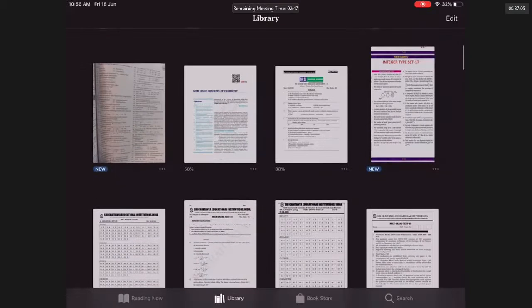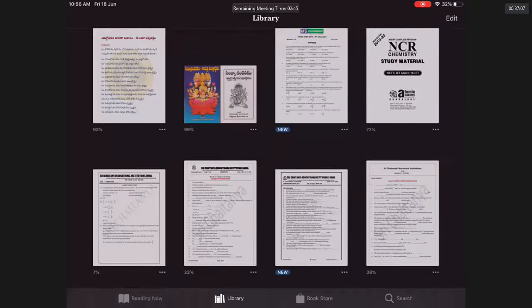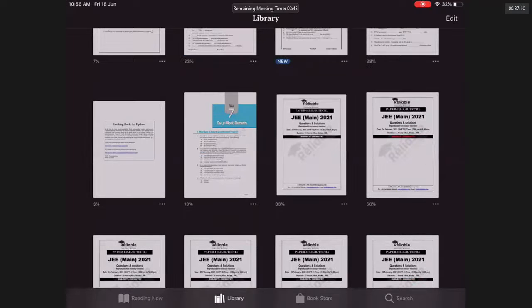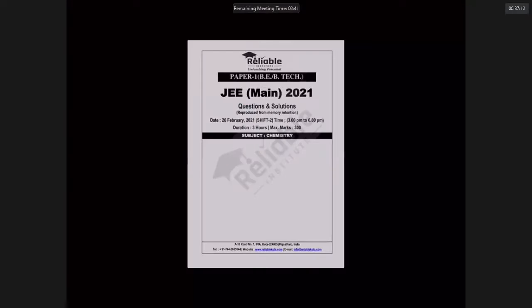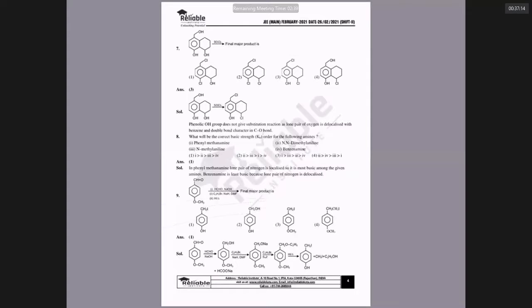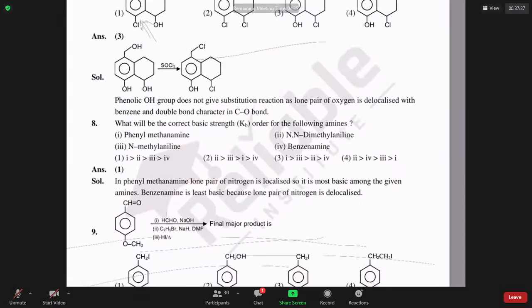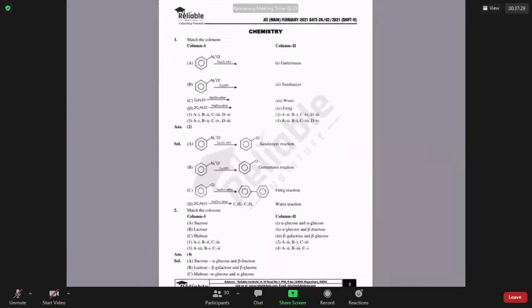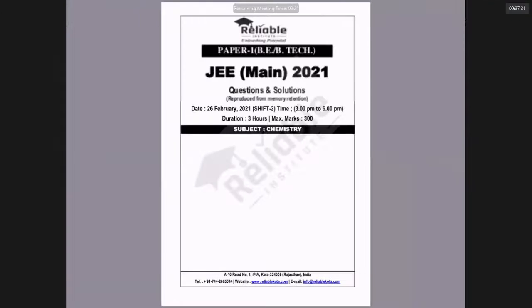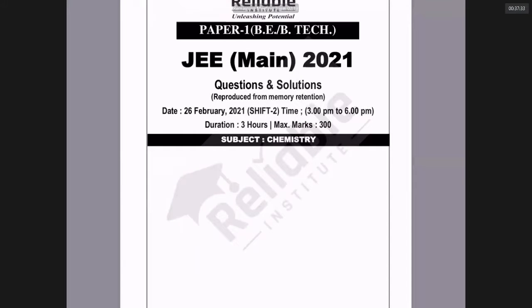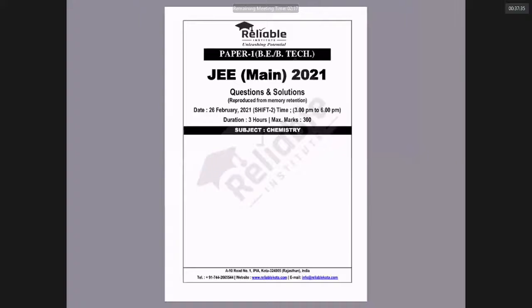You have that, right? So now let us do one thing. This is the JEE Mains 2021 paper, sir. In the 15th group, what question do they ask? Let us see. If we can answer that question, I think our preparation is good. It is going in the right direction. Otherwise, we have to revise our preparation. I don't know what question they ask. Just out of curiosity, it is the JEE Main 2021 paper conducted on 26th February.